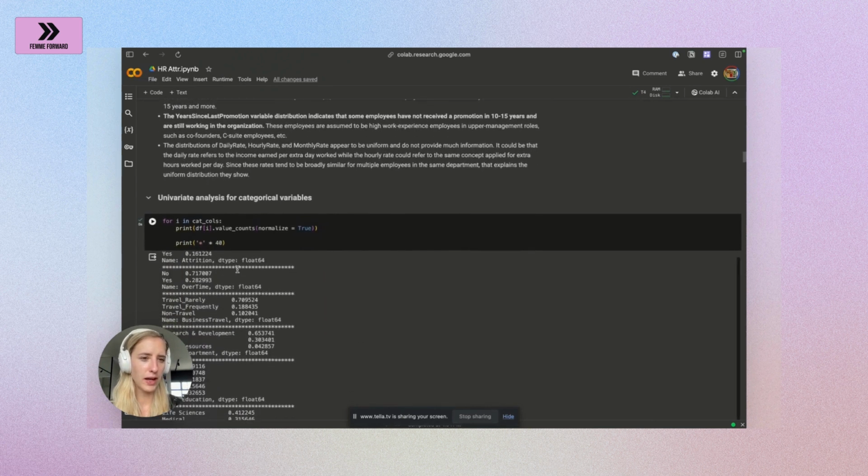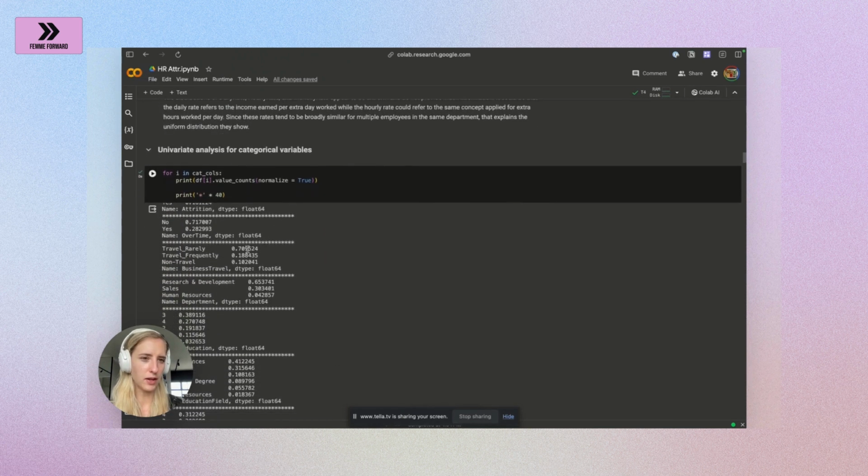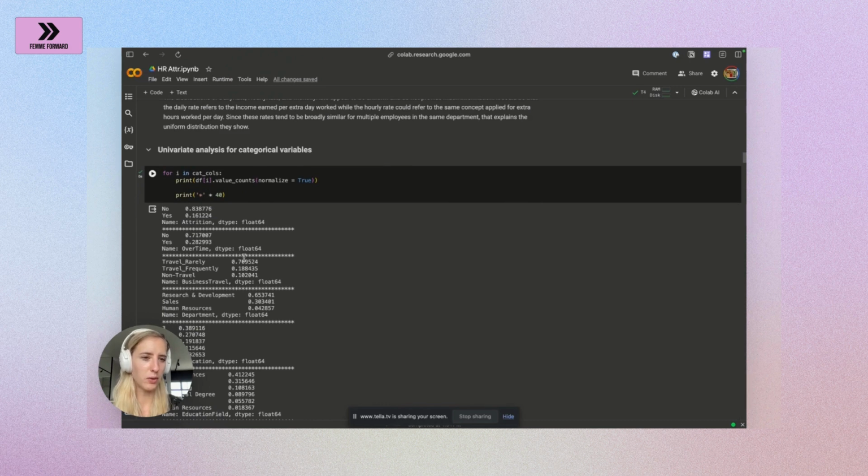If we want to do a univariate analysis also with the categorical variables, what we can do is just use value counts for each and every column to understand the percentage distribution of each of the values. Obviously, we want to do that efficiently, so we use a loop and say for e in the categorical columns, please print out the value counts of each and every column. You want to normalize it as well. And then we just use the little stars in between for better readability.